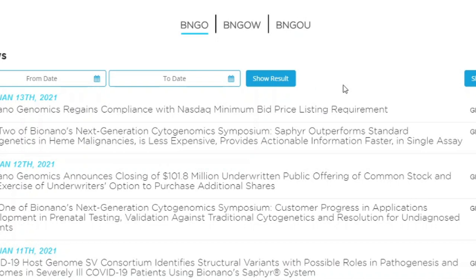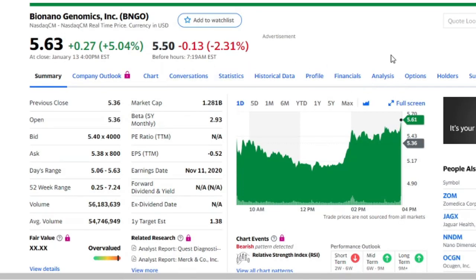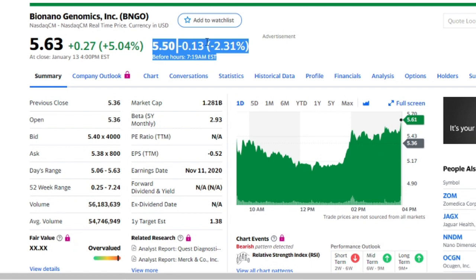So let's go into the technical analysis, because I know you guys are just interested in making money, and most of us just want to see the stock price go up. So this is what is presently happening, guys. In pre-market, we can see the stock is down like minus 2.31%. Like I always tell you guys, this doesn't really matter.